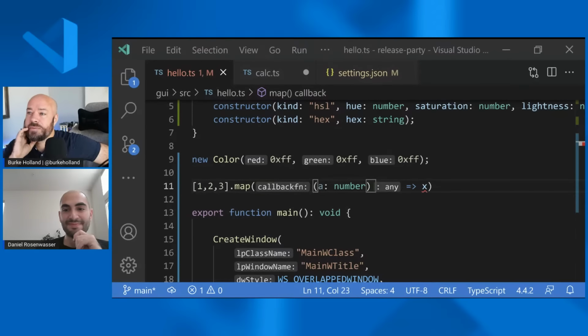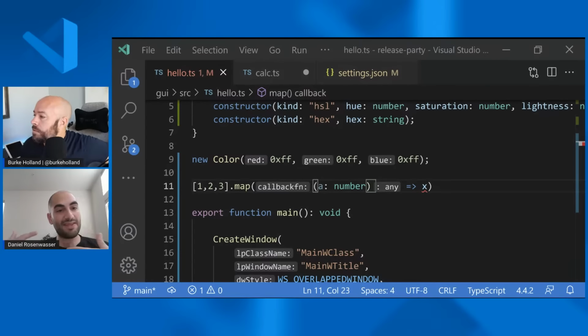A couple questions from the chat here. Ryan Kim just said, what is the default shortcut to trigger the inlay hints? Show variable param names. So I don't believe we have a shortcut right now. That's one of the things that we've been thinking about. There have been discussions of maybe we could use a keyboard shortcut to actually display them, and that way you don't have them present all the time.